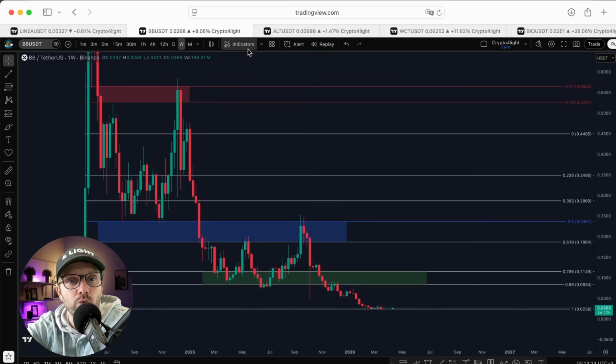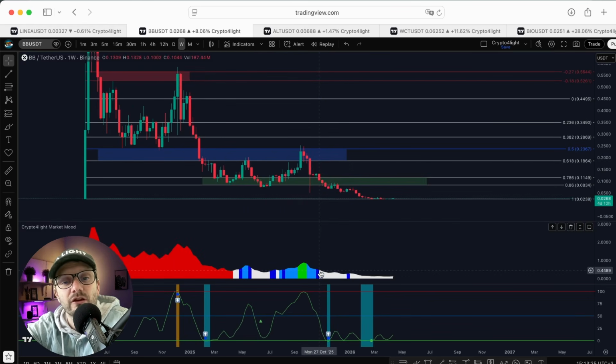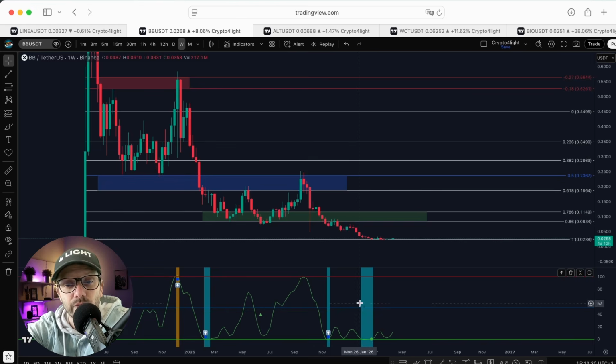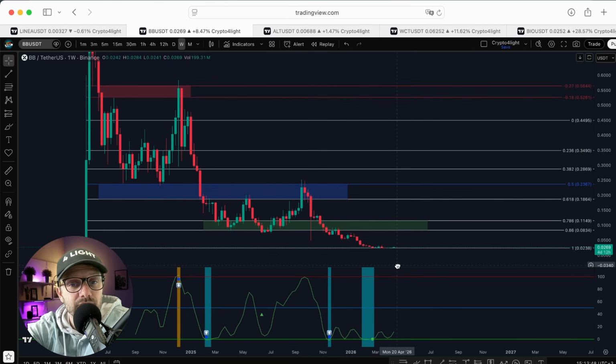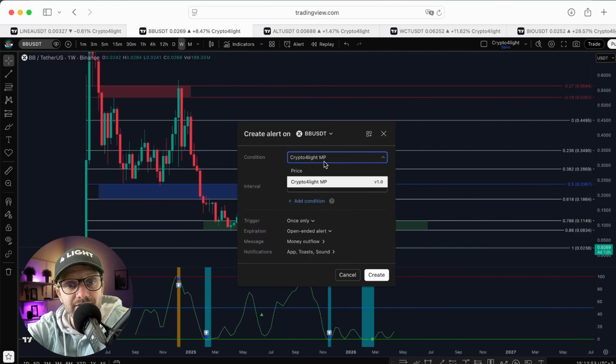Nice one. It's bullish. Take a look at the market mood and the money power. It's total capitulation. The gray color is usually a good zone for buys. Right, 1, 2, 3, 4 weeks in a row. Around 2 cents 7, the average entry. This is where the whales, some whales, but we can't know the size of that position, bought it on the spot. Nice one. That's why add alerts like this one and wait.